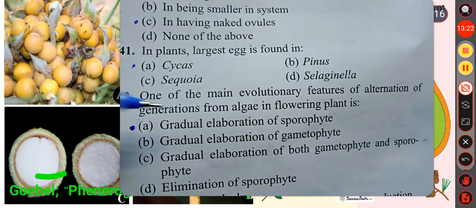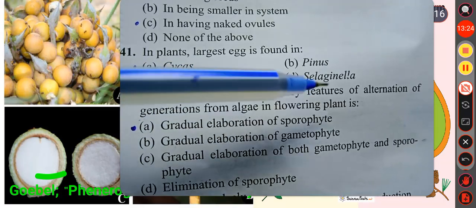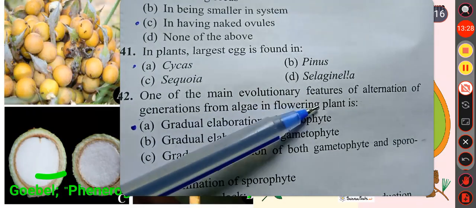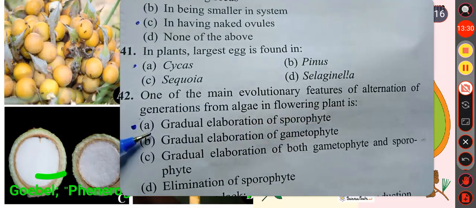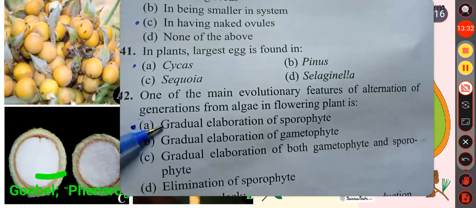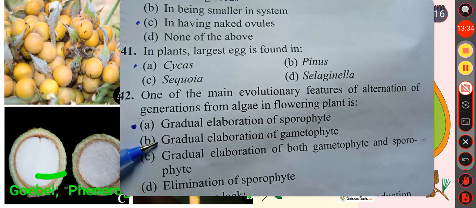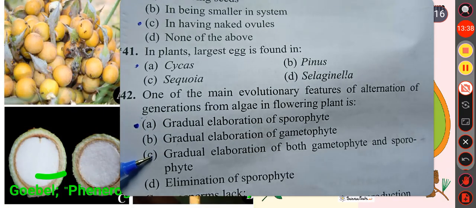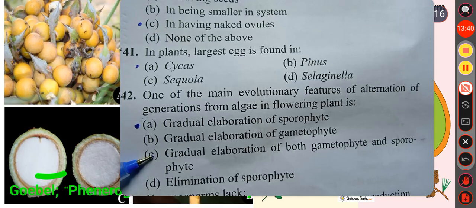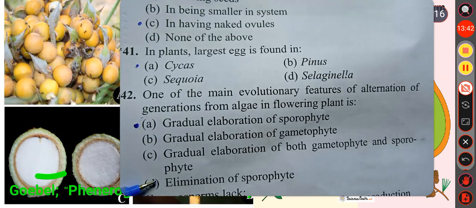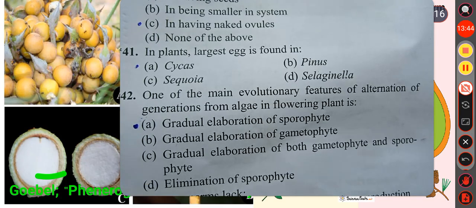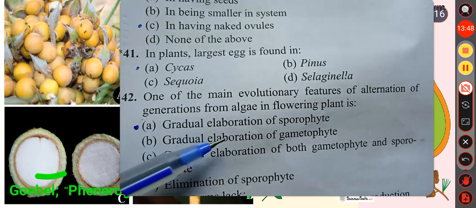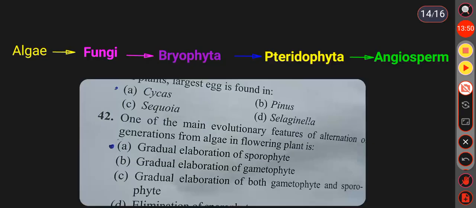One of the main evolutionary features of alternation of generation from algae to flowering plant is: option A, gradual elaboration of sporophyte; option B, gradual elaboration of gametophyte; option C, gradual elaboration of both gametophyte and sporophyte; and option D, is the elimination of the sporophyte. Here the correct option is gradual elaboration of the sporophyte.